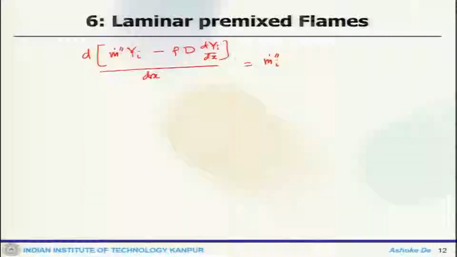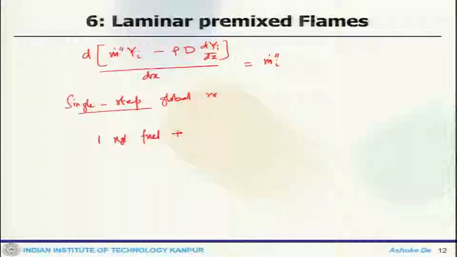Now, what we have assumed is a single step reaction. So, that is our simplified analysis, a single step global reaction. So, you can think about 1 kg of fuel, nu kg of oxidizer, that will give you nu plus 1 kg of product.